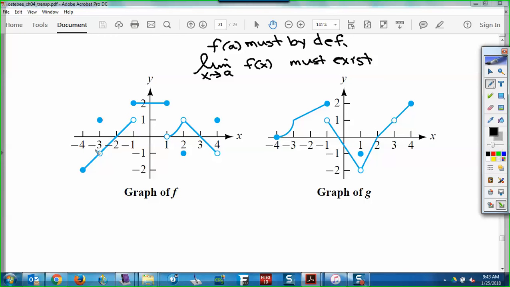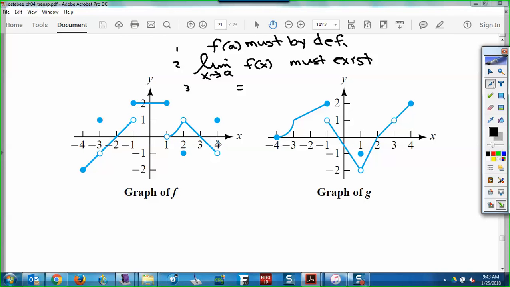So if you look at this function, this is not continuous right here, right? Now why? Well, the limit exists, right? The cars meet right here. The function exists right here, but they're not the same. So that violates number 3. So if this is 1, 2, and then 3, these 2 parts have to be equal. Then it violates number 3. Right here, the limit doesn't exist. The cars don't meet. Right here, the cars meet, so the limit exists, and the function's defined, but they're not equal. So again, it violates number 3.